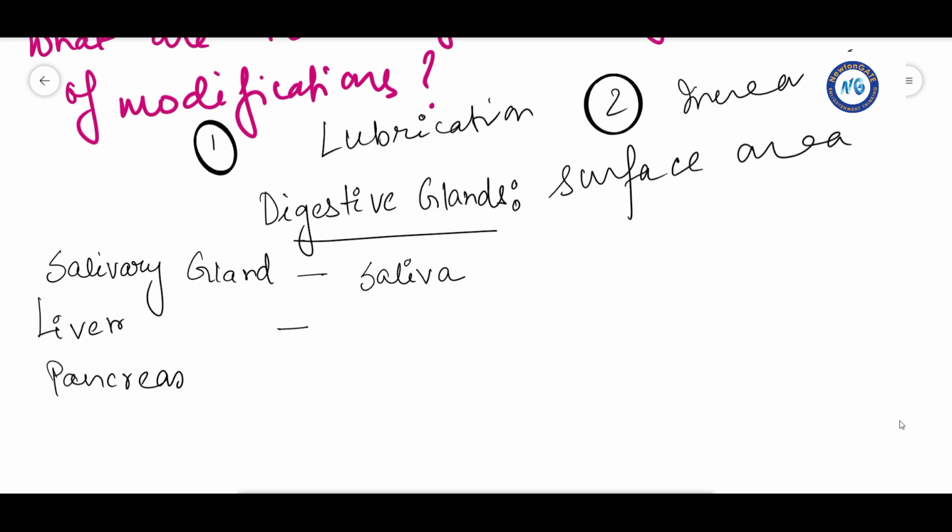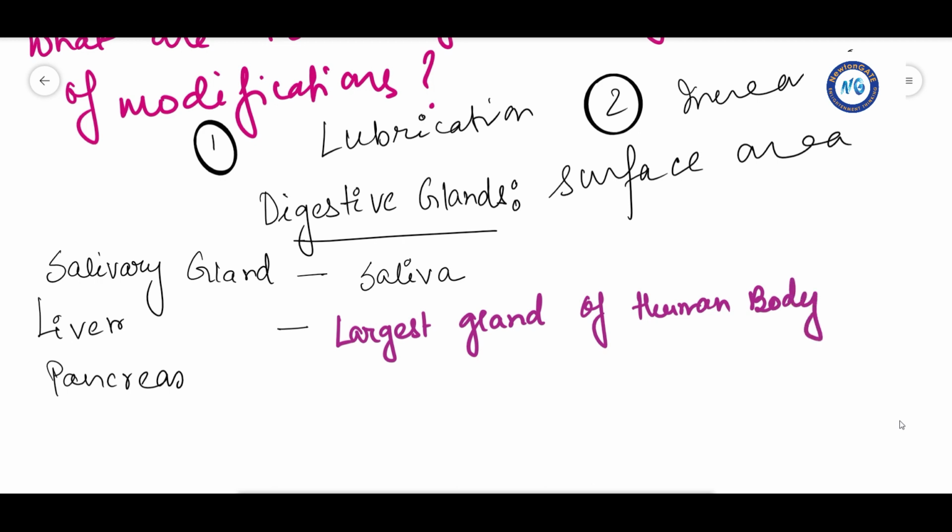Now liver is the largest gland of the body, largest gland of human body. This is a very important question, often comes in NEET. It is situated in the abdominal cavity just below the diaphragm.